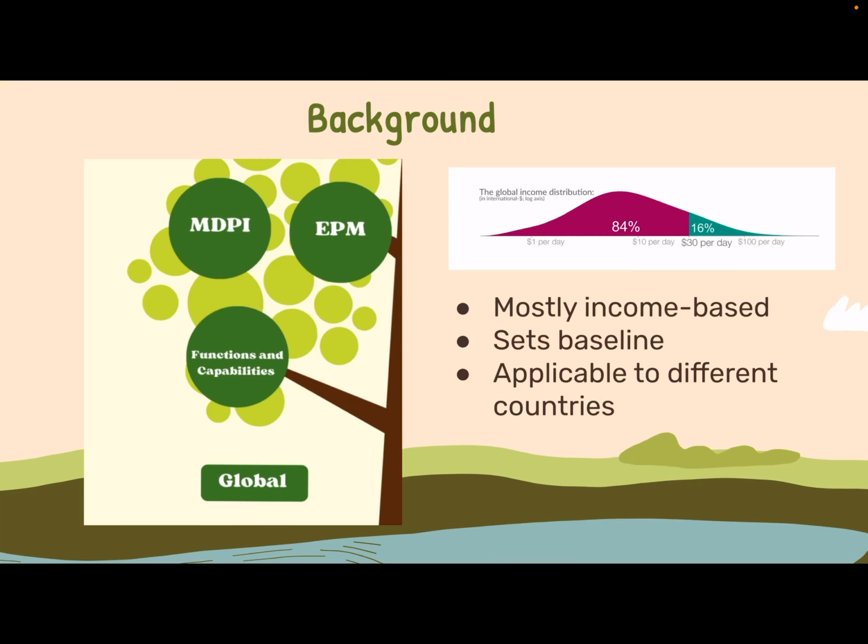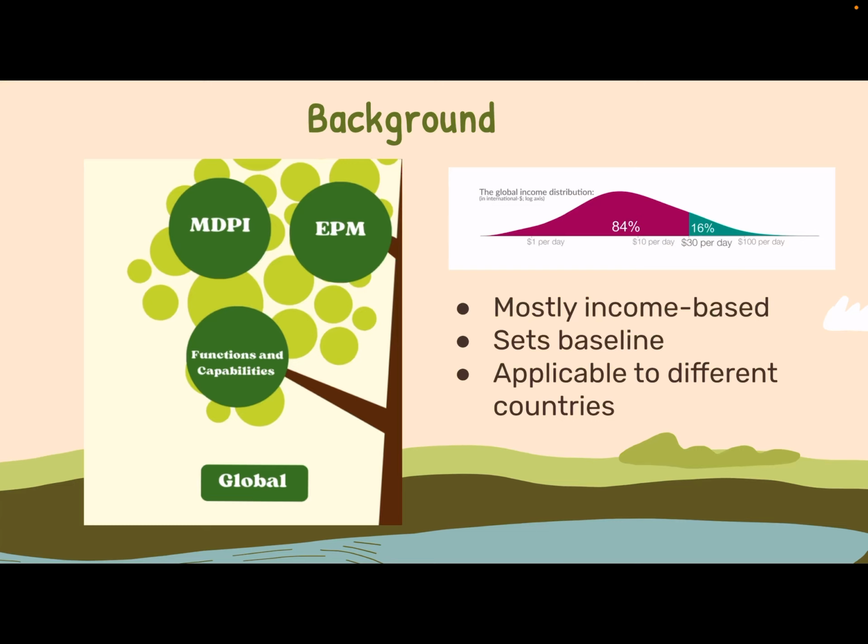Moving closer to examine the left side of the tree, international measures include the following. The Extreme Poverty Measure, or the EPM, measures absolute poverty. Currently, the EPM's threshold sits at $2.15 per person per day. The Multidimensional Poverty Index, or the MDPI, has a three-pronged approach that focuses on health, education, and living standards. This provides a better insight into a quality of living that the EPM and just measuring income does not cover.